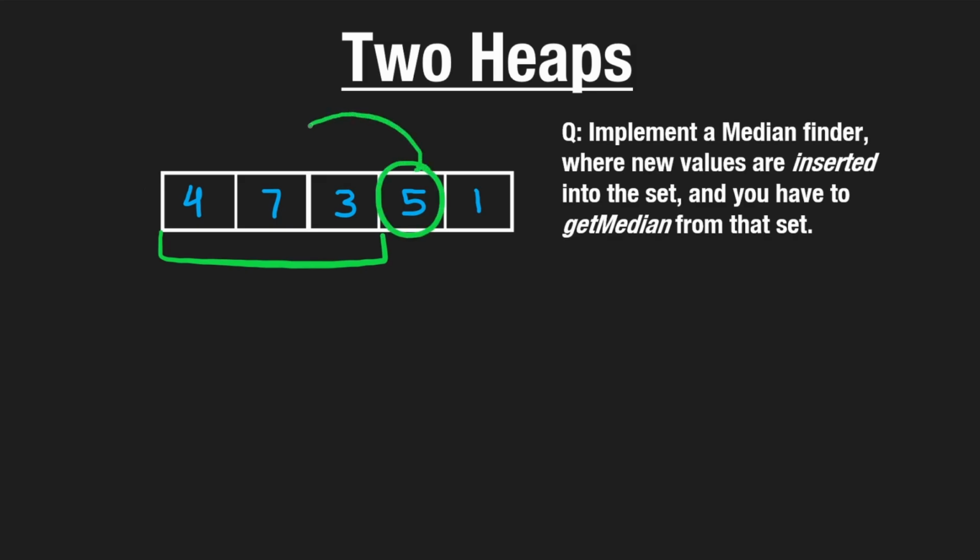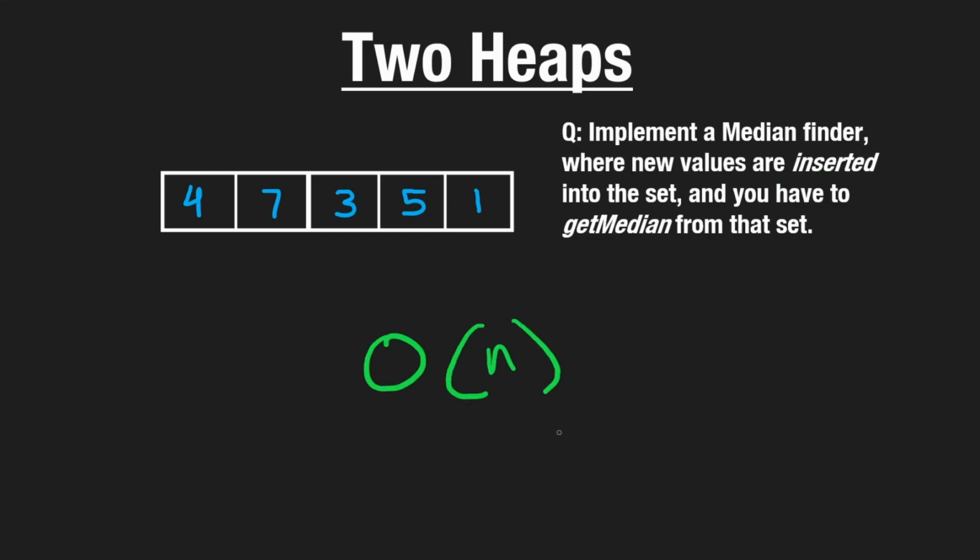We probably don't want to just insert it at the end. We want to insert it in sorted order. We want to maintain the sorted order of our set of values as we continuously add a new value. So to insert a new value in this case is going to be a big O of n time operation. But getting the median is going to be pretty easy, because when you already have a sorted array, getting the median from that is a constant time operation.